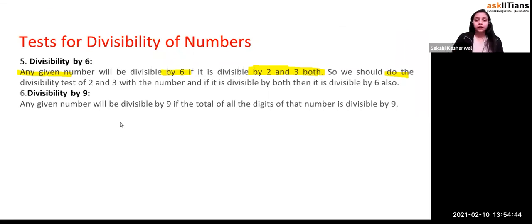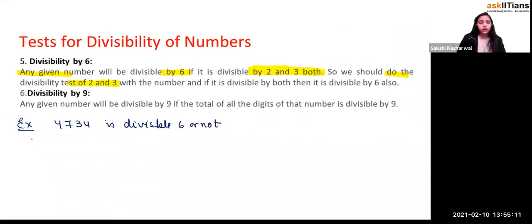Okay, so you have to perform the divisibility test of 2 and 3 and say whether the number is divisible by 6 or not. If I give you one example, check whether 7434 is divisible by 6 or not. What you have to do is check divisibility by 2. Yes, because it's an even number.